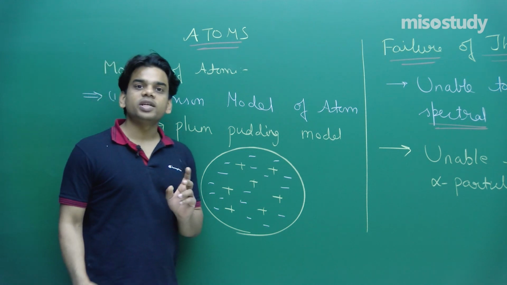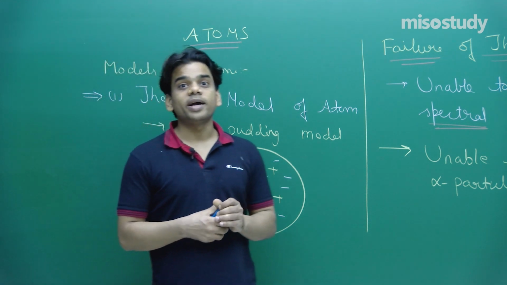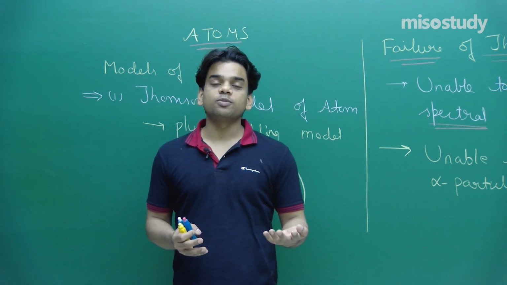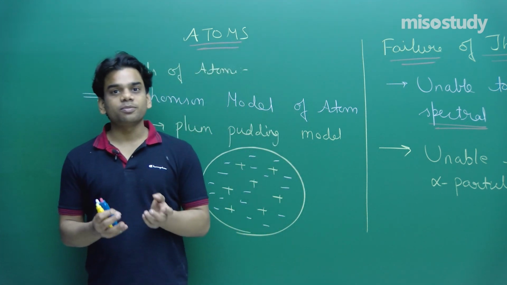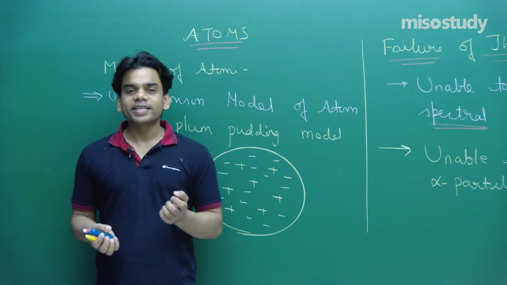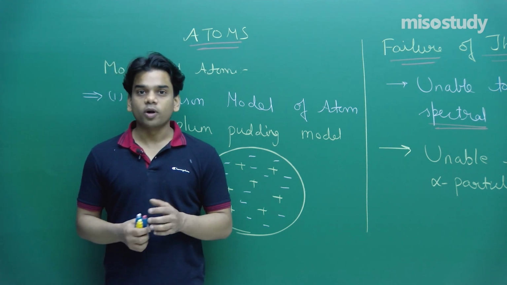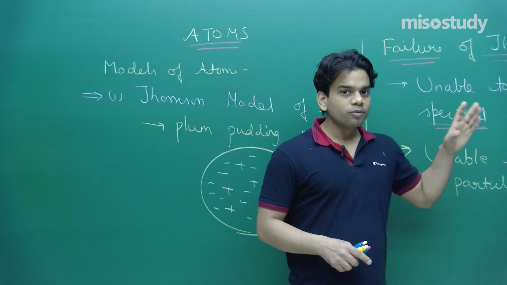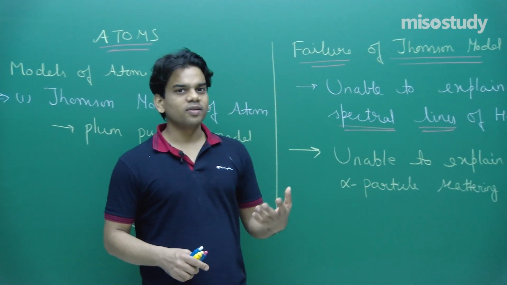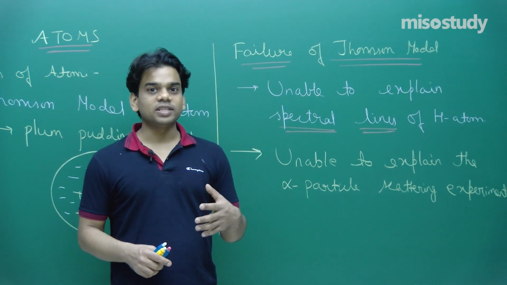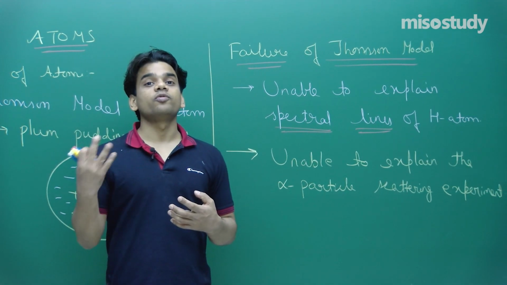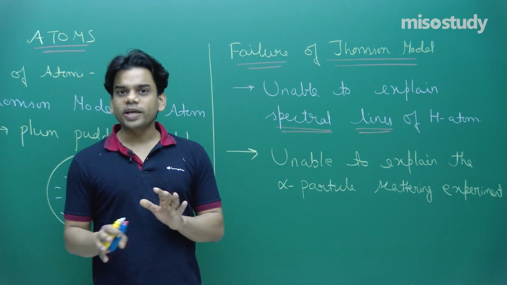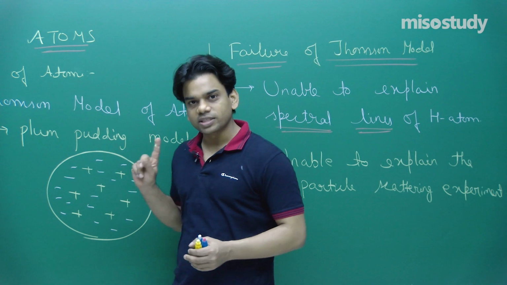But the problem comes with certain observations that were not explained by the Thomson model. If some model of the atom is unable to explain some basic phenomena, some basic observations, we cannot accept it. It's not a valid model. And this model failed to explain the spectral lines. We will see that in a hydrogen-like atom, whenever the electron moves from one state to another, spectral lines actually come out of the hydrogen atom. These observed spectral lines cannot be explained by the Thomson model, first thing.